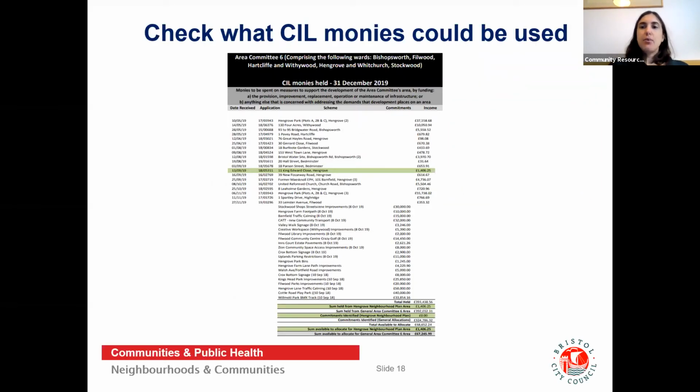So in terms of checking what SIL monies are available in your area committee, we just wanted to show you the two documents that you might want to look at. These can be a little confusing, which is why we wanted to show you them here. So at the bottom of the SIL monies held document, you'll see some totals that will tell you the sum available both for any neighbourhood development plan areas, as well as the overall area committee area. So this is the place that you'll want to have a look to see what's available. You can also speak to your councillor about what's projected to be available.